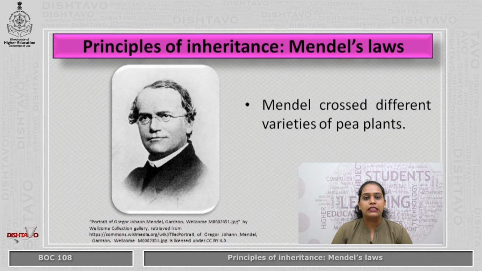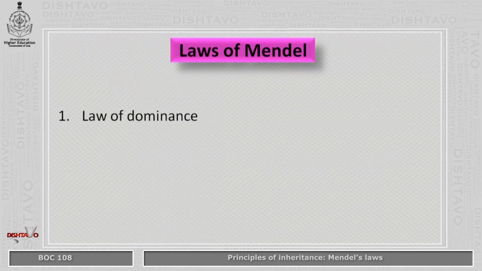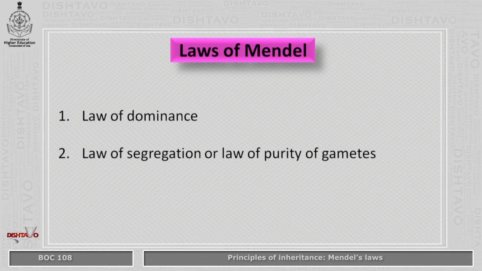Mendel crossed different varieties of pea plants in which his intention was to find the relationship between the hybridization and the history of evolution of organic forms. He discovered the basic laws of heredity. They are law of dominance, law of segregation, or it is also called as law of purity of gametes, and